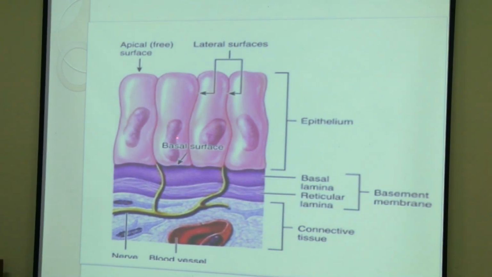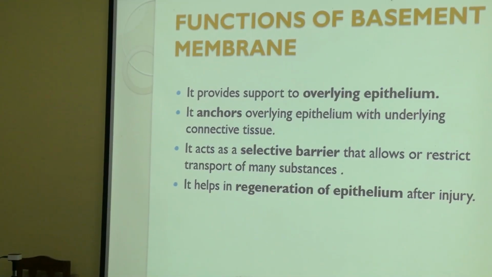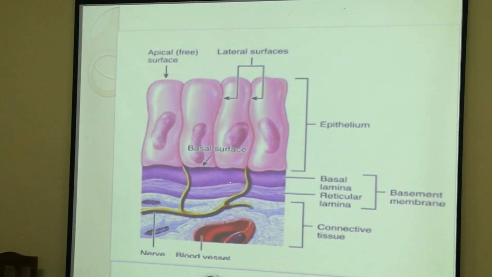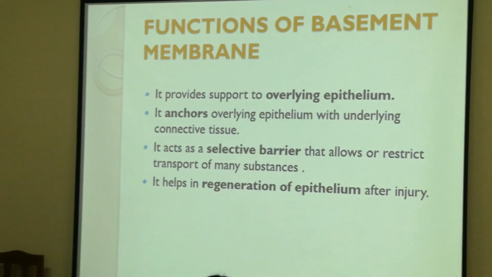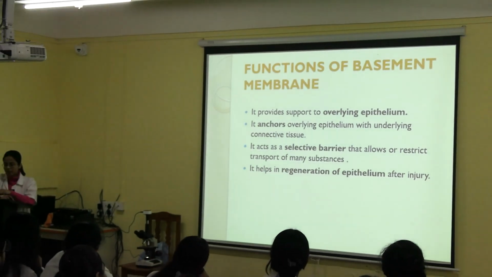The epithelial cells are resting on the basement membrane. And here is the connective tissue. So basement membrane connects the epithelium with that of the connective tissue. Clear? Now, what are the functions of basement membrane? As I already told, it will obviously support the overlying epithelial cells, and it will also separate the epithelium from the connective tissue. And it acts as a selective barrier. What is the meaning of selective barrier?